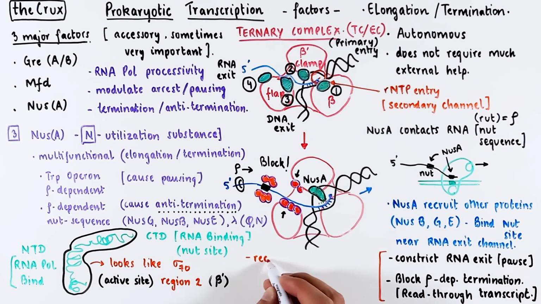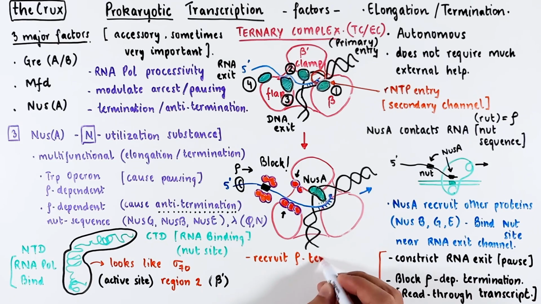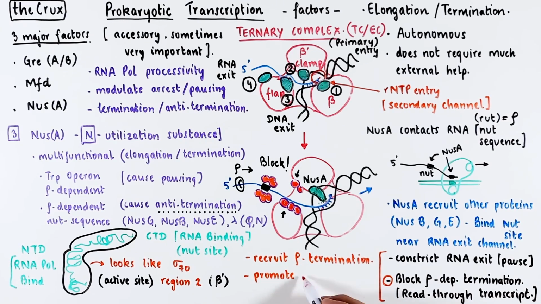In contrast, Nus proteins sometimes also recruit rho proteins to force termination. Not only that, it can also promote hairpin formation, which can cause intrinsic termination events. As I said, Nus proteins are multifunctional, and it all depends on the context in which the Nus proteins are recruited at the ternary complex.